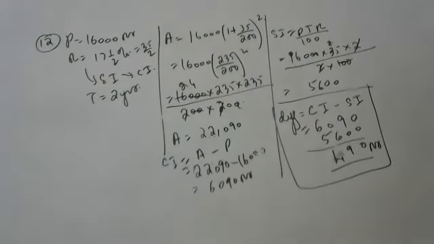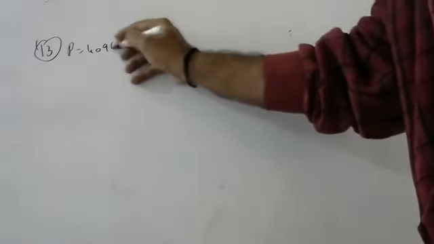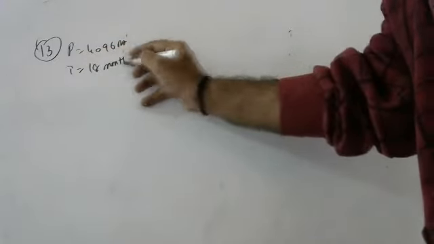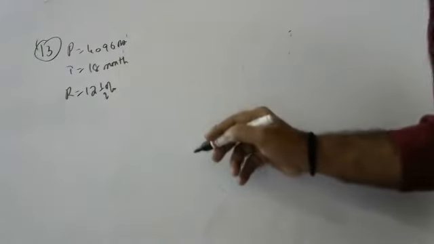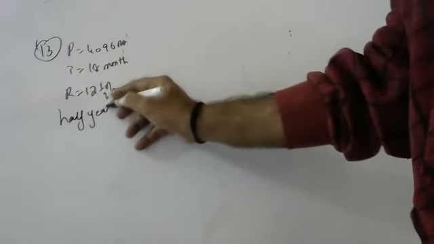Okay, Akshay, very good. Next one, children. Find the amount: principal is 4,096 rupees and time is 18 months. Rate of interest is 12.5% compounded semi-annually. Semi-annually means half yearly, children.